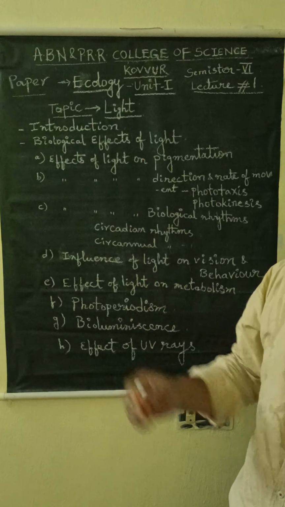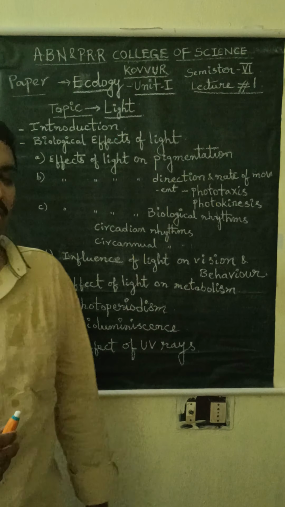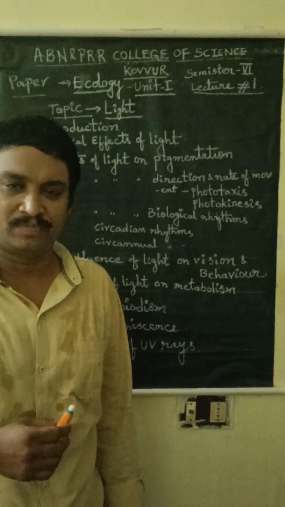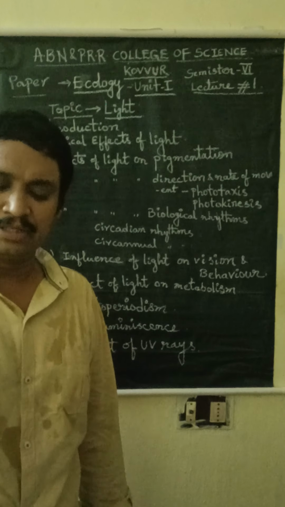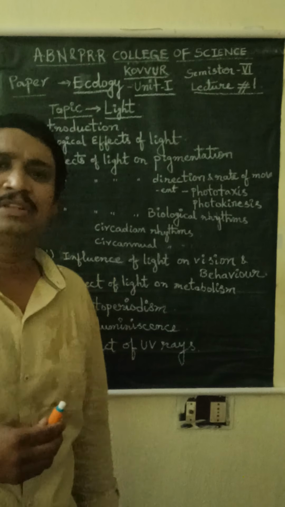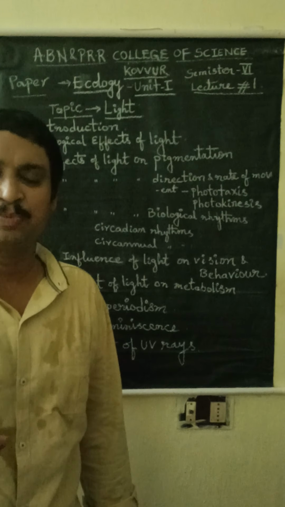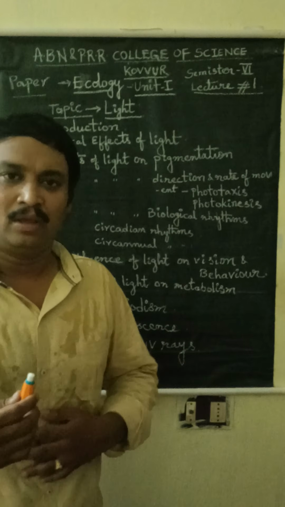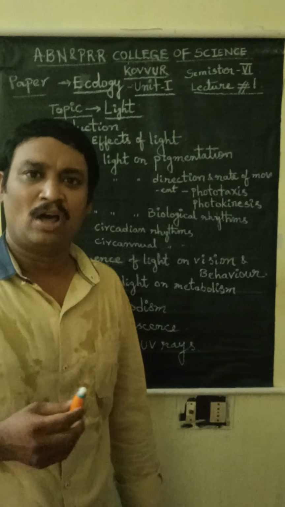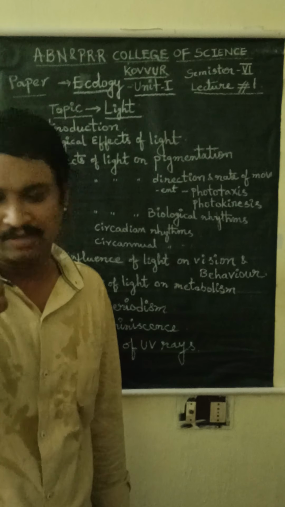And here there are 2 branches of ecology. One is autecology and another one is synecology. Autecology means it is the ecology which is dealing with the single species. Ecology of a single species, that is called autecology. And synecology means it is the ecology of various species or various communities of the living organisms.